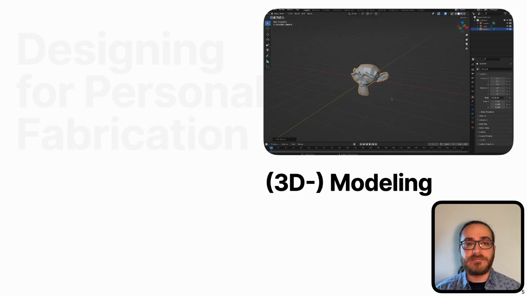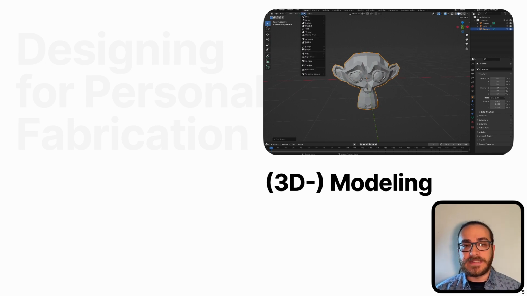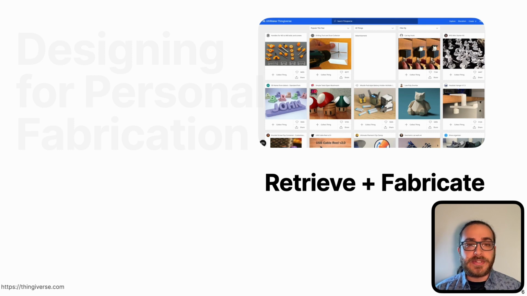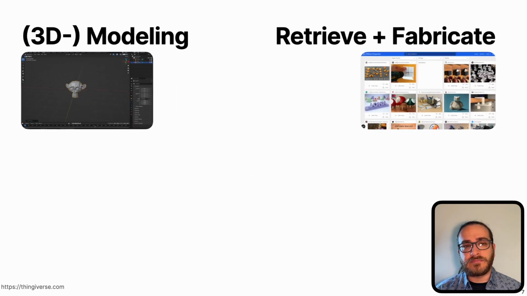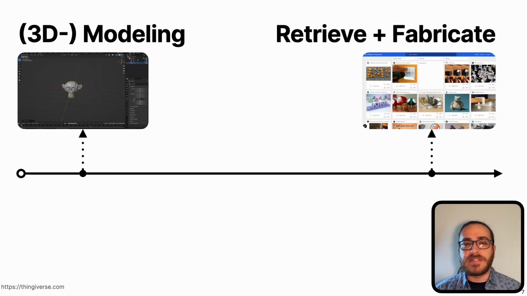In the context of personal fabrication, there are two ways to succeed here. The first one is 3D modeling. You use an often complex software to define each detail of a design. A popular alternative is searching for something to fabricate. People share various designs on pages like Thingiverse or Printables. You don't design anything here, you search and find and fabricate something. These approaches are opposites on a set of spectra. One is complex but expressive, the other, less complex but also probably less expressive.